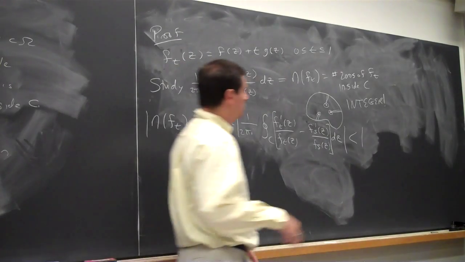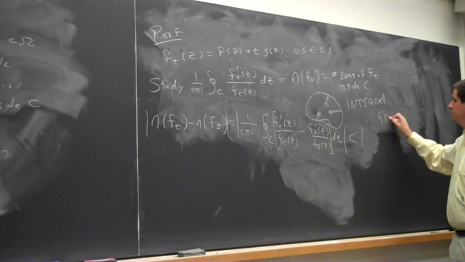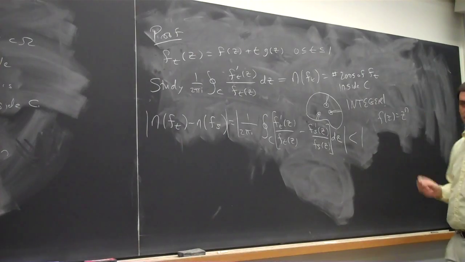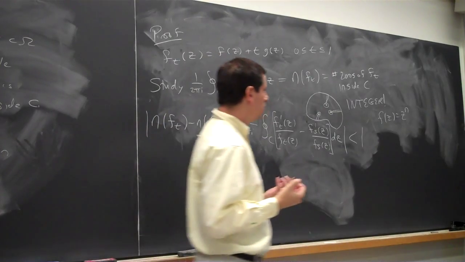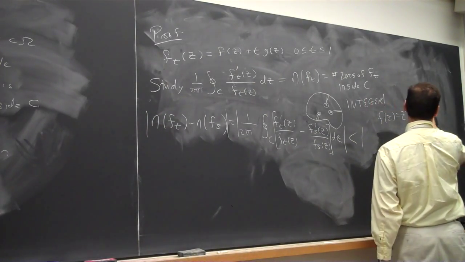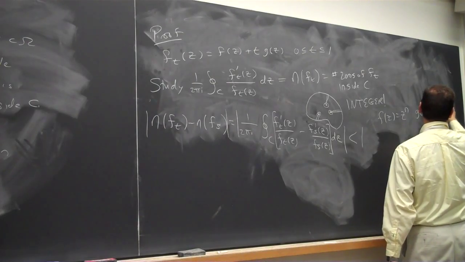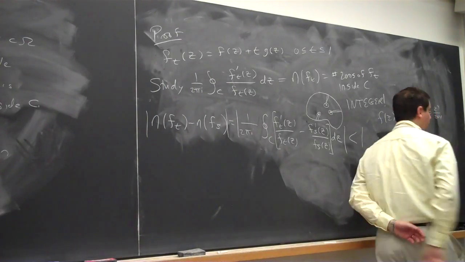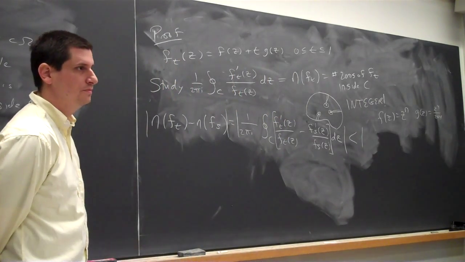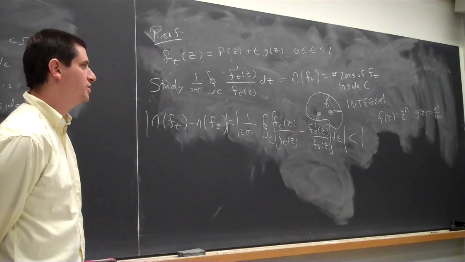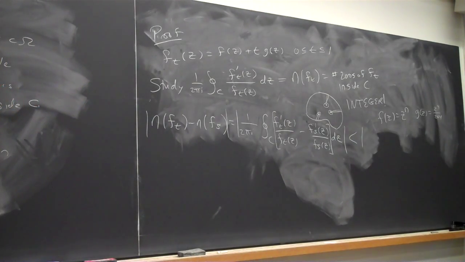Does everyone agree that, for instance, let me take f of z is z to the n. This is a nice function. I think we can all locate its zeros. And so if I then wanted to shift and let g of z equal z to the 4th over 2014, this will satisfy all the conditions of Rouché. I'm using 2014 so I can reuse these lectures next year. Okay? So I could use Rouché and talk about that f plus g will have n roots inside the unit circle.